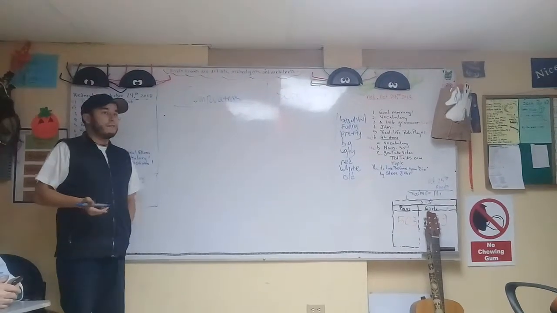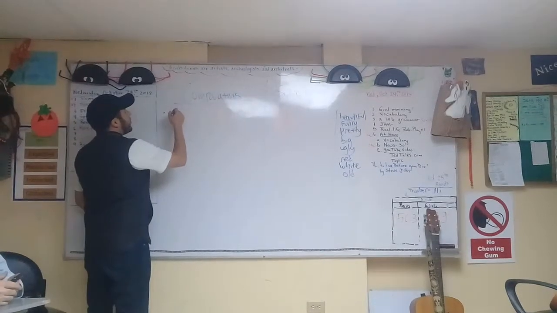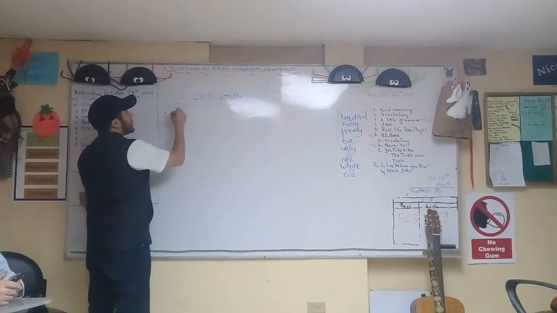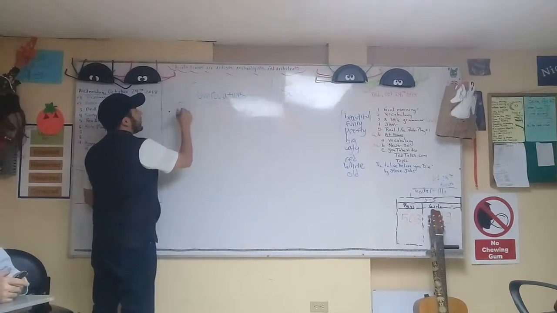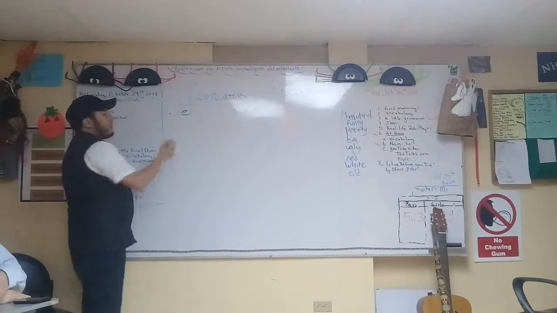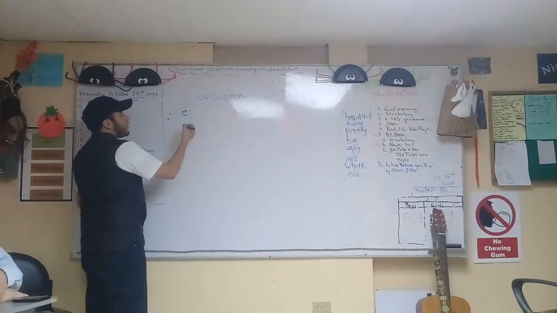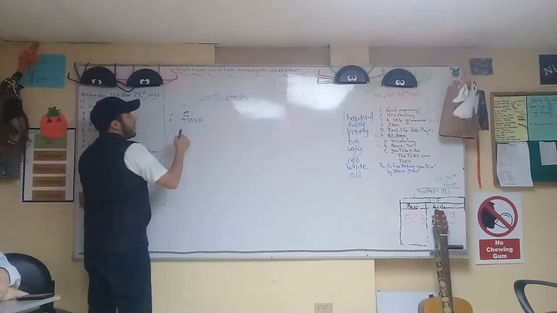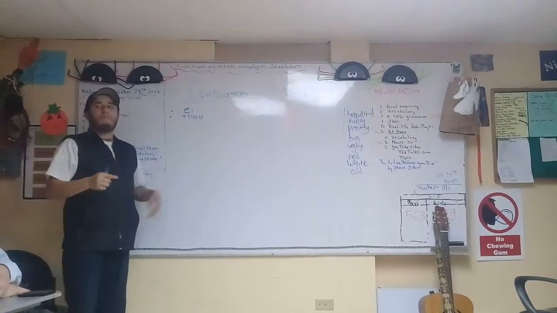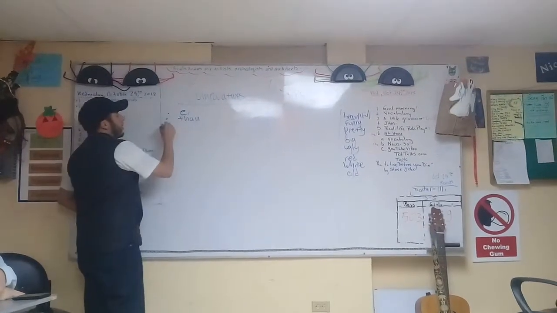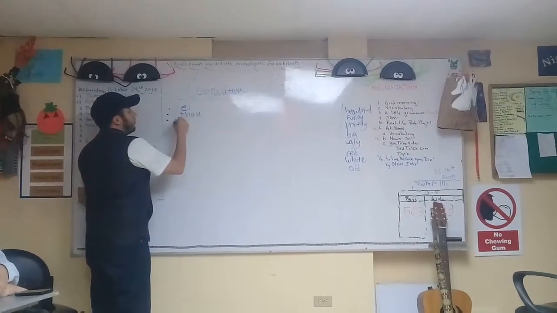For example, this is not a special word, but it's a special sound, and that's going to be the ER with the adjectives. Another special word is than. This is the word that we use to compare two things. And another special word is more.